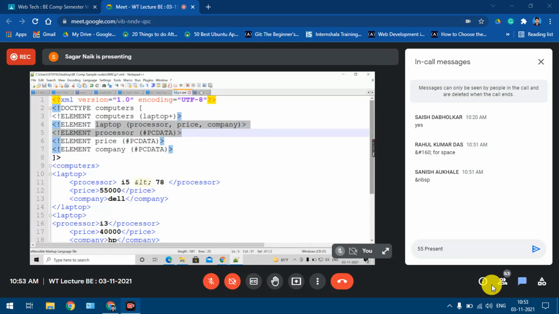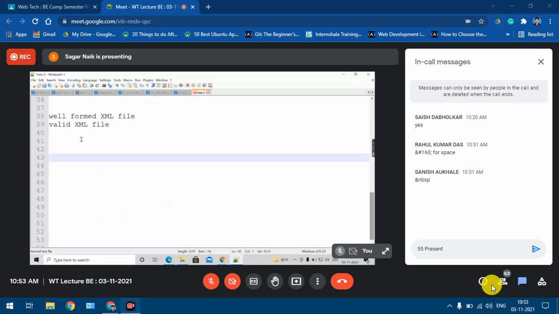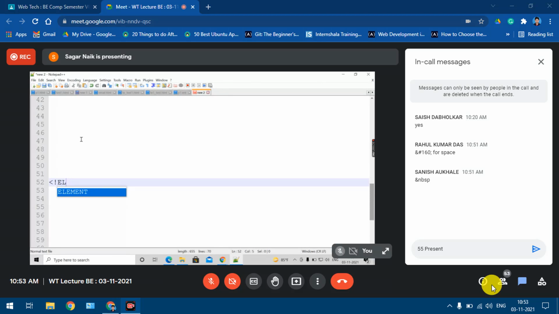Looking at the general syntax for defining any type of element in XML: you say exclamation mark, ELEMENT, then the element name, and then the description of that element. Yesterday we took some examples, but you need to know this general syntax: keyword, name of the element, and then the description.